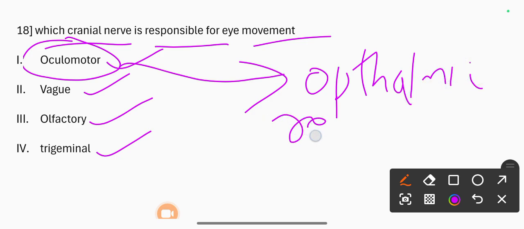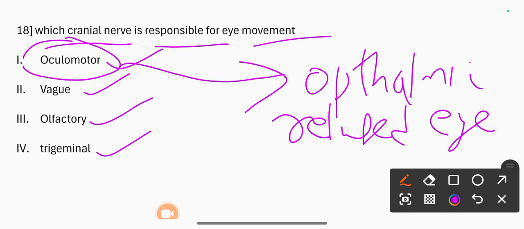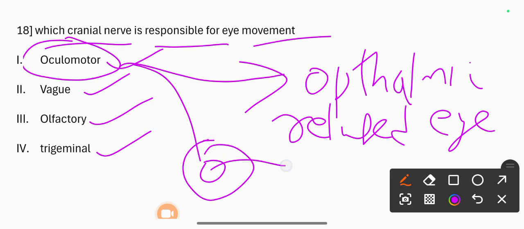Ophthalmic is related to the eye. The oculomotor nerve has the additional function of controlling the pupil. So oculomotor is responsible for eye movement. The correct answer is 1.